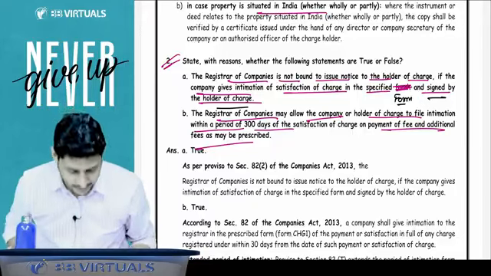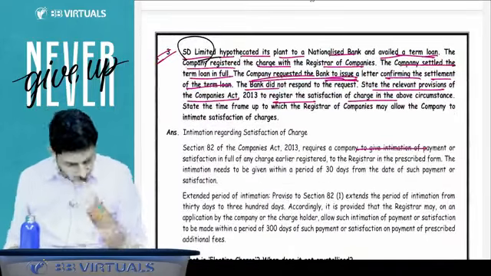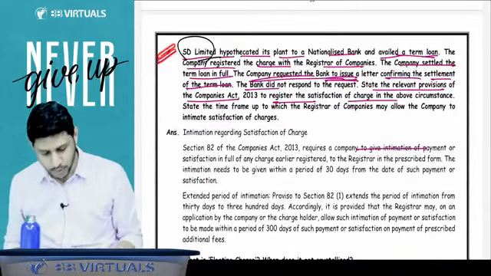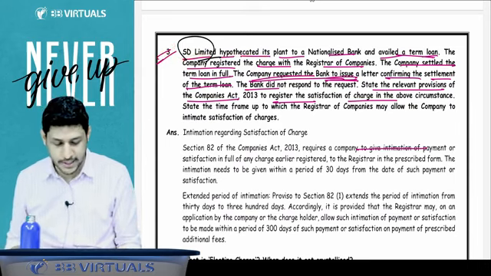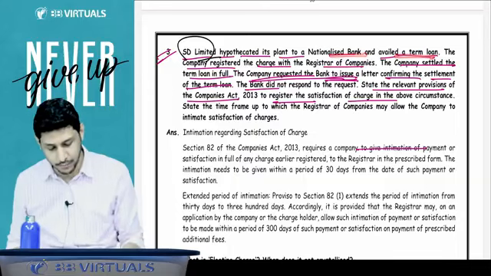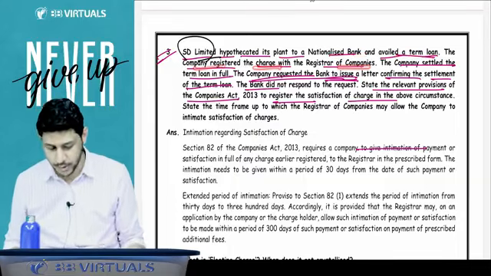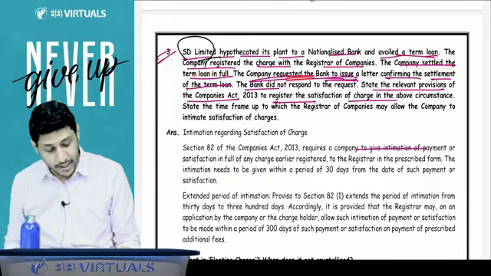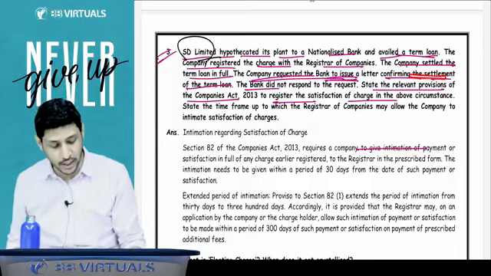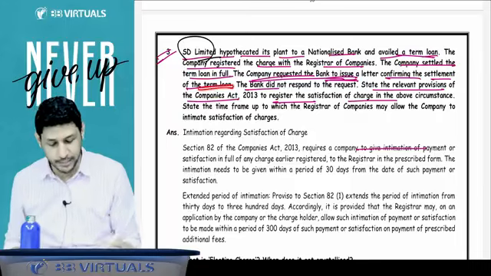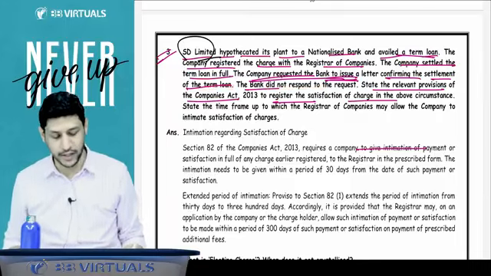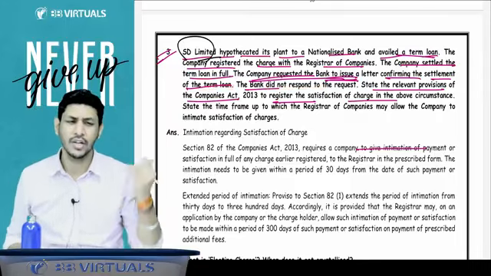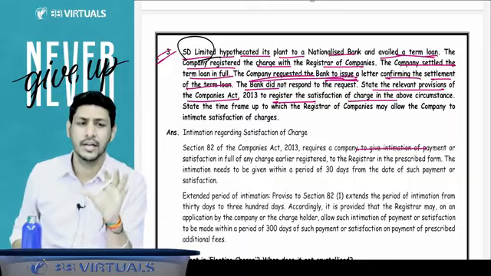Got it, sir. Now, read this question. SG Limited hypothecated its plant to a nationalized bank and availed a term loan. The company registered the charge with the ROC. The company settled the loan. The company requested the bank to issue a letter confirming the settlement of the loan, but the bank did not respond. State the relevant provision.